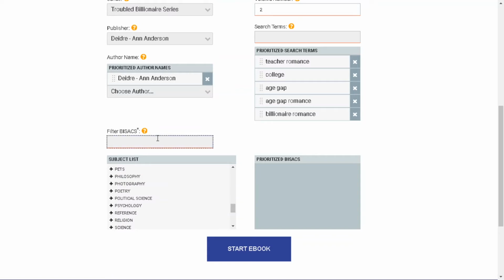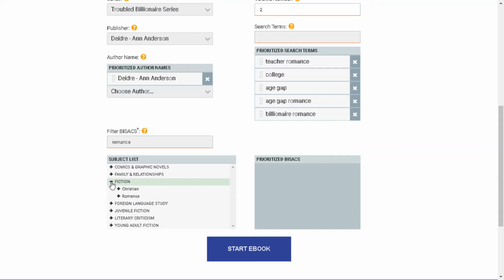But this is a long list, so we know right off the bat that we're writing a romance, right? So let's search for romance. All right, when you search for romance, there it is. It automatically narrows the list, so you can easily see what you want. So it's a romance, it's not a graphic novel. Yeah, it will do family relationships, sort of, but then you know that family relationships is a non-fiction genre, and this is definitely fiction. It's coming from our heads, we're making it up. So let's go with fiction.